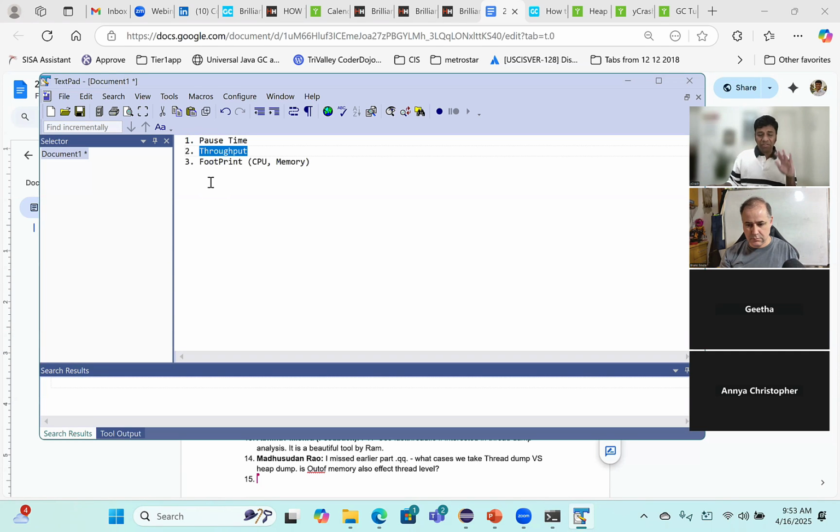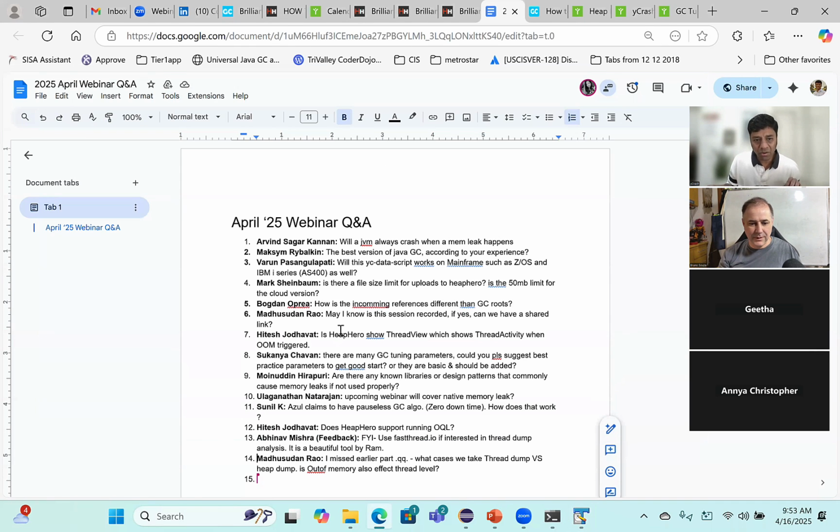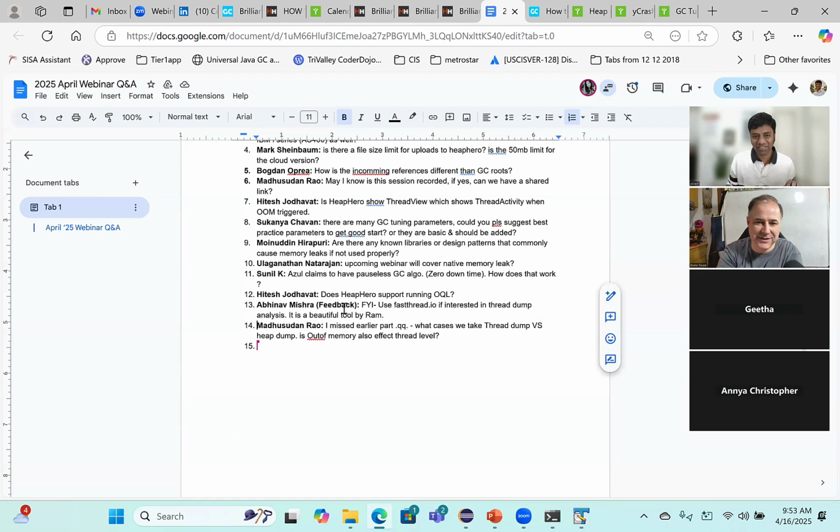What Azul does, they've done very cleverly. In fact, in one of the sessions, we are trying to get the Azul CTO, Gil Tene, to come and talk to us. Bruno and I are trying to get him here, so he can answer this question better. But my understanding is they optimize for pause time, but their footprint is very high. That's how they have solved it. There's no magic in this. It's always trade-offs, and people have to decide what's more important. Sometimes not pausing is more important than how much memory it uses. Yes. Thank you.